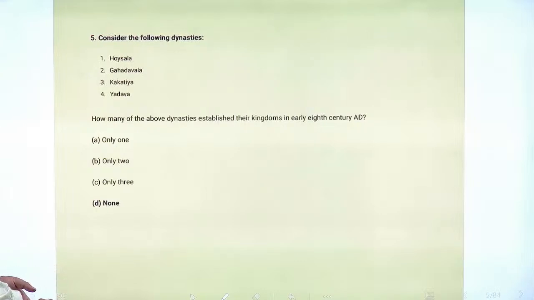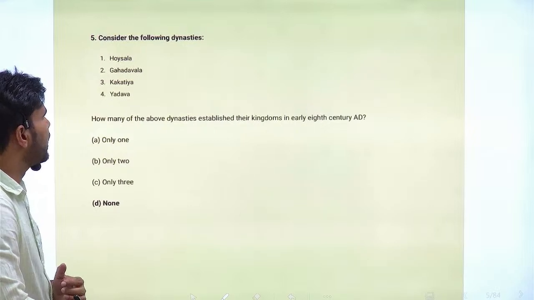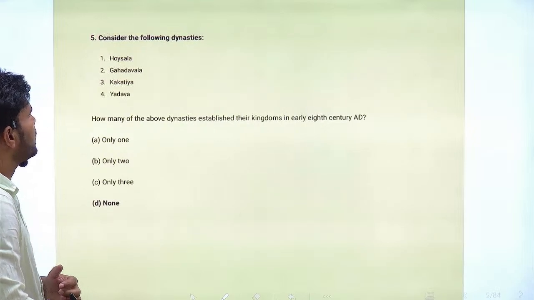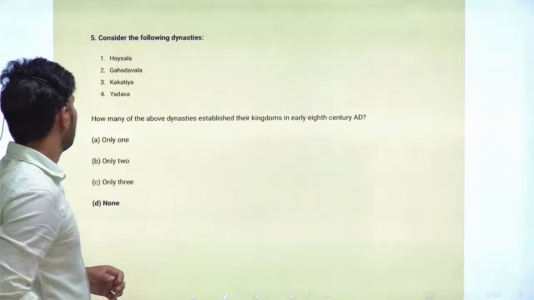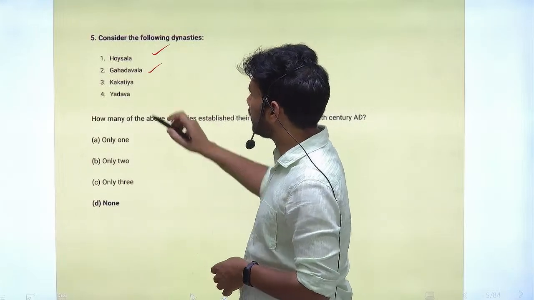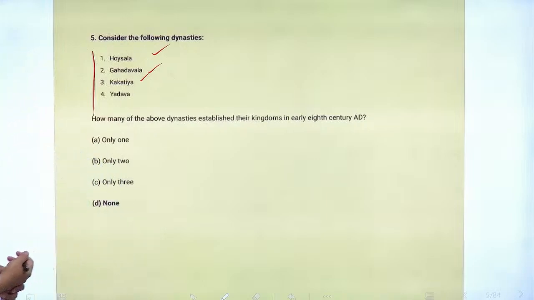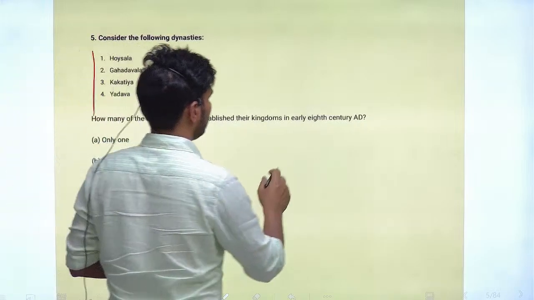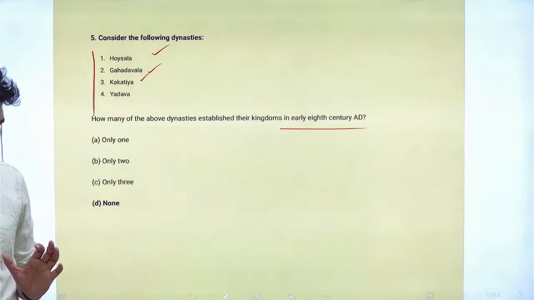Next question, question number 5. Consider the following statements. How many of the above dynasties established their kingdoms in the early 8th century AD? The answer is none of the dynasties: Hoysala, Gahadwala, Kakatiya, Yadava. None of them established their kingdoms in the early 8th century.